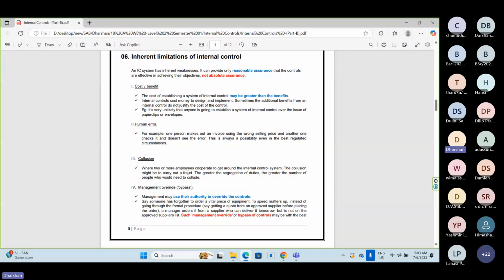Then only, if he makes any mistakes, they can be captured. Since the same person has prepared and approved the payment voucher, he may make mistakes, and those mistakes cannot be captured because segregation of duties is not there.